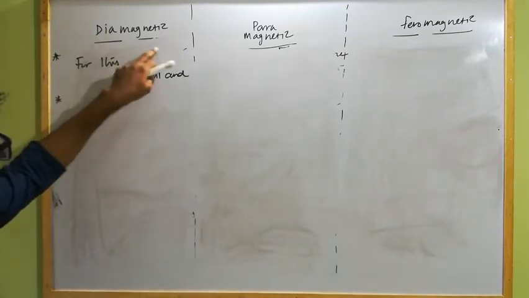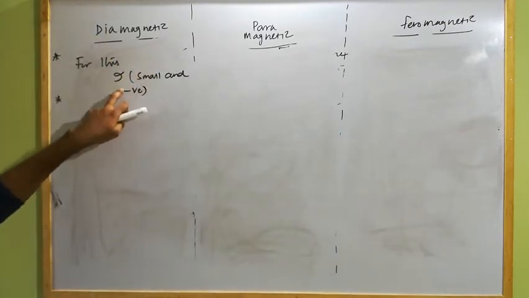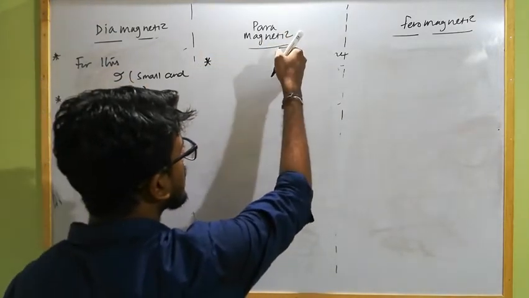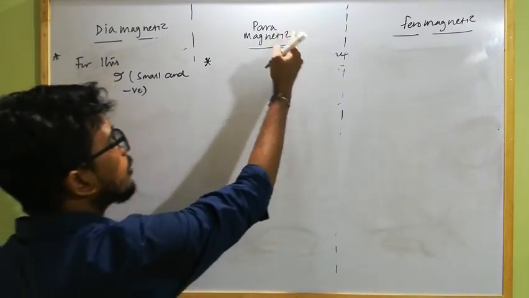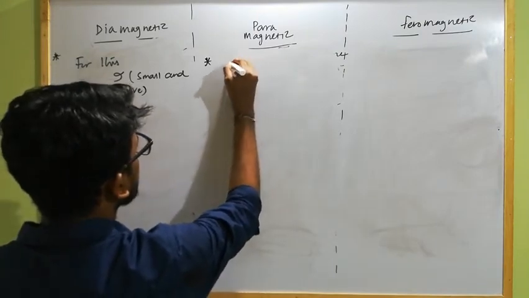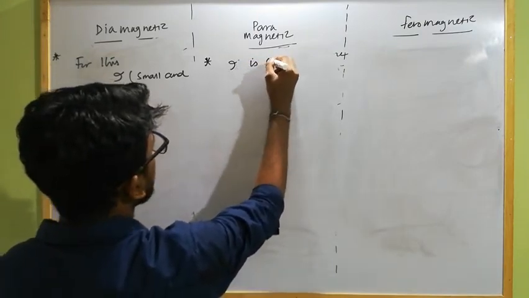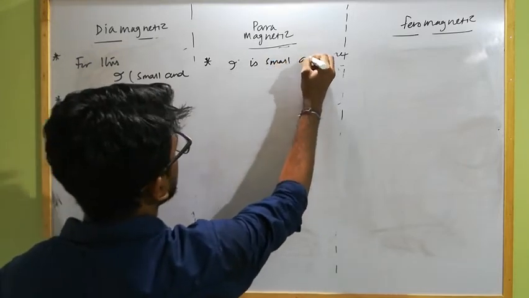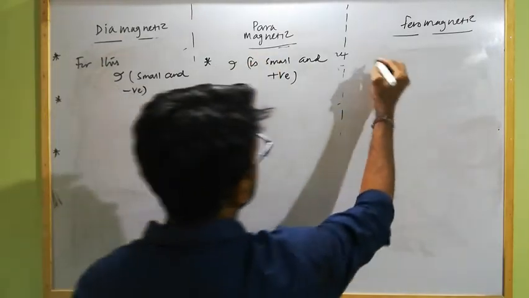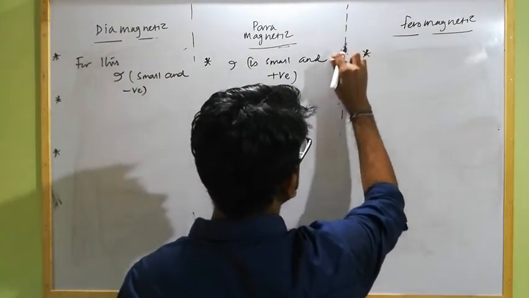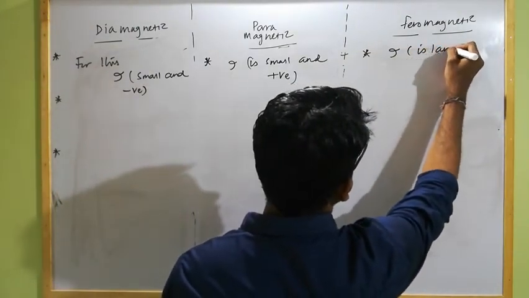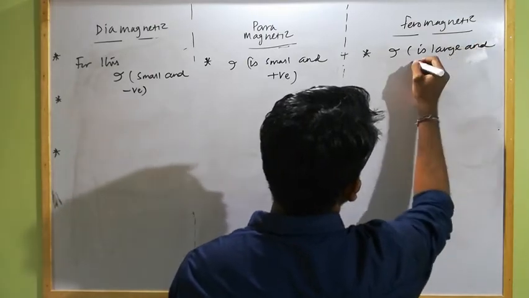And for paramagnetic substance, as it gets magnetized along the direction of the external magnetic field, but the intensity of magnetization is very small, I is small and positive. But ferromagnetic substance is strongly magnetized along the direction of the external magnetic field, so I is large and positive.